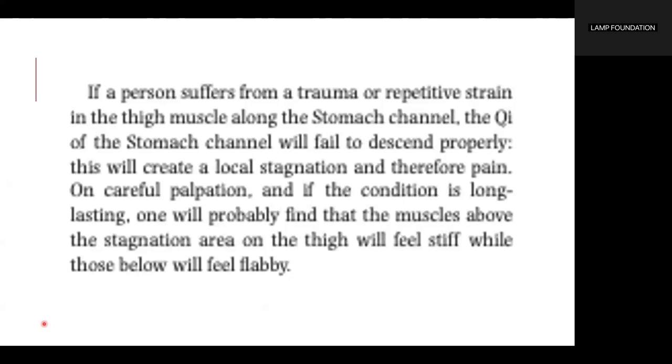If a person suffers from a trauma or repetitive strain in the thigh muscle along the stomach channel, the qi of the stomach channel will fail to descend properly. This will create a local stagnation and therefore pain. On careful palpation, and if the condition is long-lasting, one will probably find that the muscles above the stagnation area on the thigh will feel stiff, while those below will feel flabby.